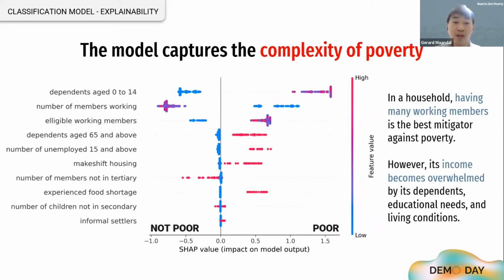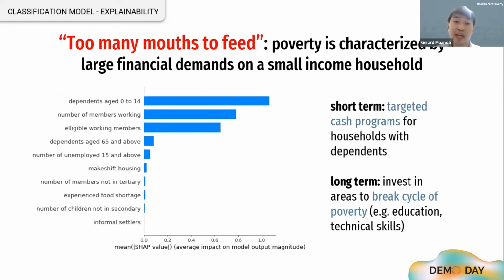To illustrate this, parents with many dependents have no time to do other things. Or, non-poor households have few children, therefore, they can focus their energy on other things. Finally, we can encapsulate the factors that have the most impact on poverty at the household level through the following: too many mouths to feed. It means poverty is characterized by large financial demands on a small income household.